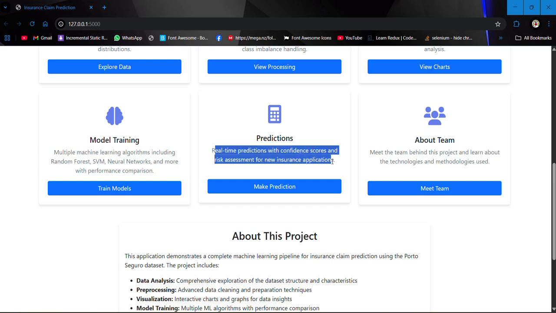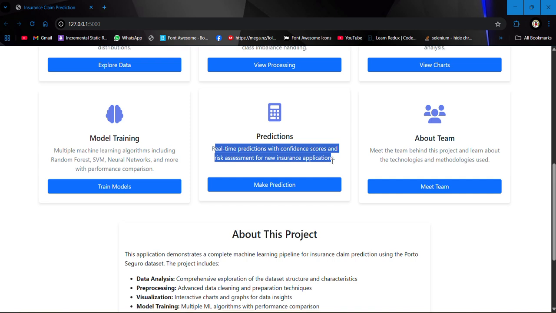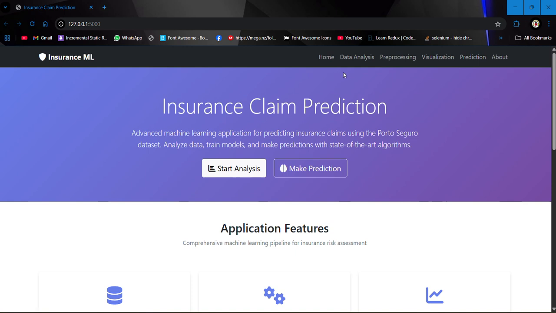For example, once we have trained our model, an insurance company employee can come here and enter the details of the customer, vehicle, and other things. Then they will be able to know whether this customer will claim or not, on the basis of percentages.